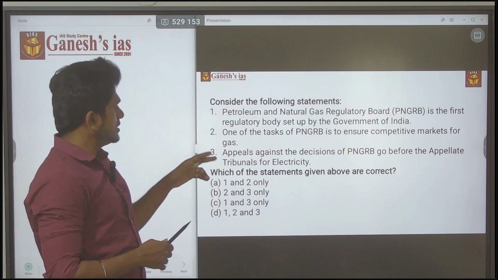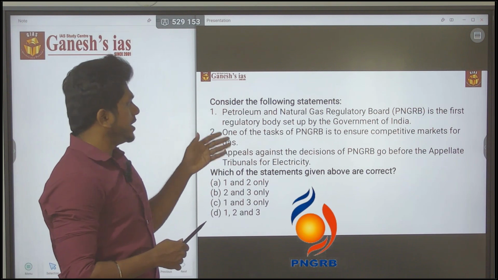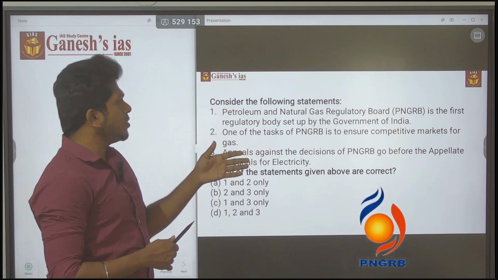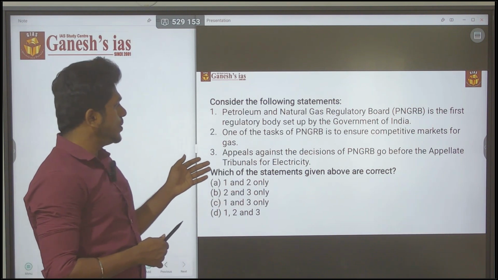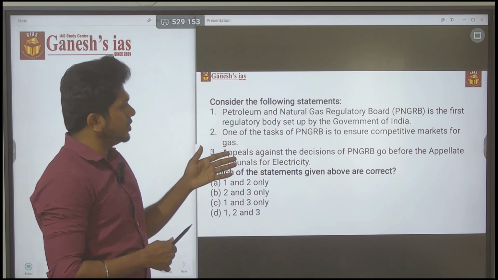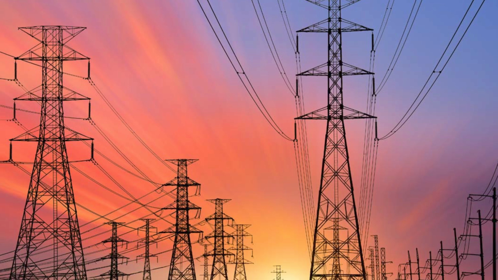Let's discuss the second statement. One of the tasks of the Petroleum and Natural Gas Regulatory Board is to ensure a competitive market for gases. Yes, it's obviously true. And appeals against the decisions of this board go before the Appellate Tribunal for Electricity. This is also true.